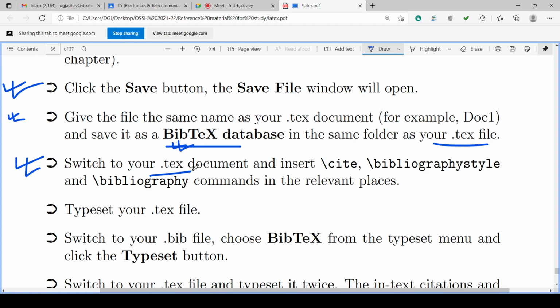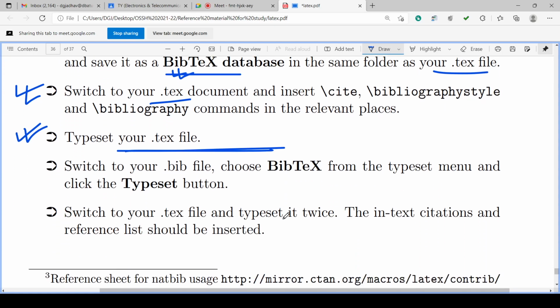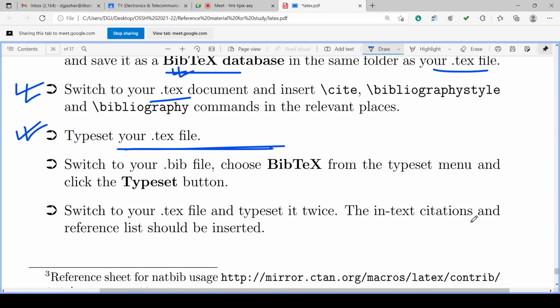Okay, switch to the text file. In that text file we'll write \cite, \bibliographystyle, \bibliography, and then typeset the text file. After typesetting we have the PDF file. Okay, we'll check that, and we will switch to the bib file. Close the BibTeX from the typeset menu and click the typeset button. So the bib file will close first, and we'll generate the PDF file.